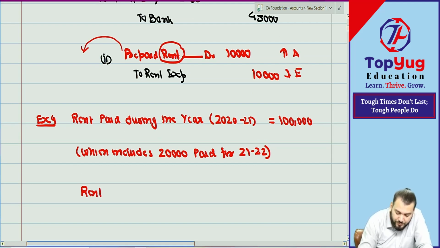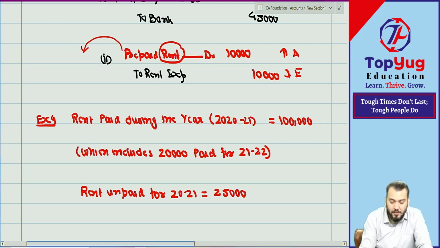The rent unpaid for 2021 is equal to 25,000. Understood? Have you understood this information?